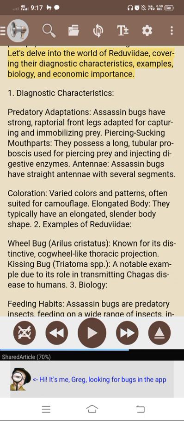1. Diagnostic characteristics. Predatory adaptations. Assassin bugs have strong, raptorial front legs adapted for capturing and immobilizing prey. Piercing sucking mouthparts. They possess a long, tubular proboscis used for piercing prey and injecting digestive enzymes. Antennae. Assassin bugs have straight antennae with several segments. Coloration. Varied colors and patterns, often suited for camouflage. Elongated body. They typically have an elongated, slender body shape.